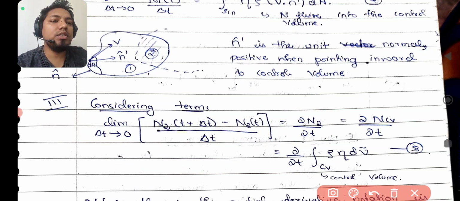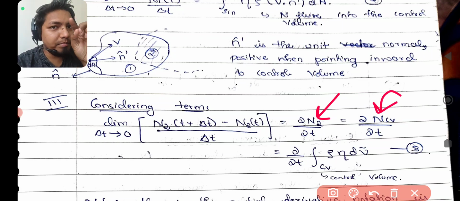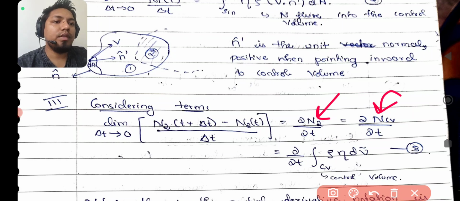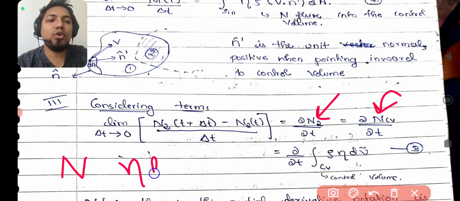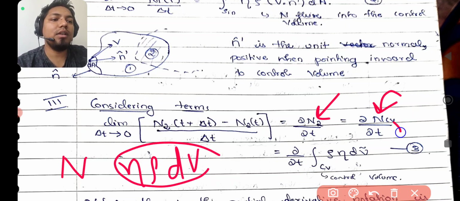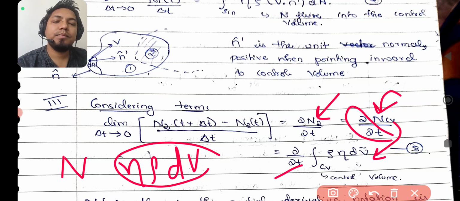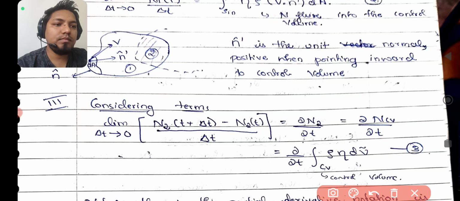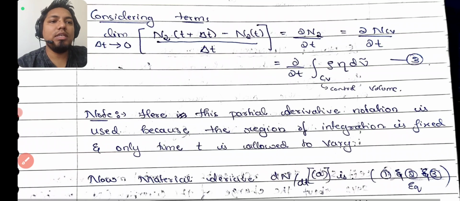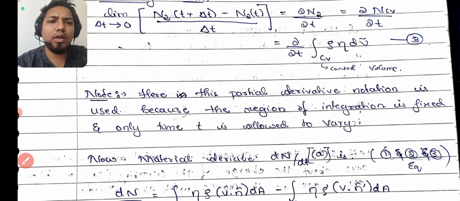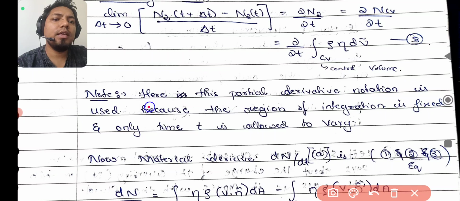So this N2 is nothing but whatever N belongs to that middle part in the control volume. Now you know that any N we can write as eta, rho and control volume. That thing only we are writing mathematically here, and this dou by dou t we wrote outside here. So now all these three values we will substitute. Now all done. I have written notes here.